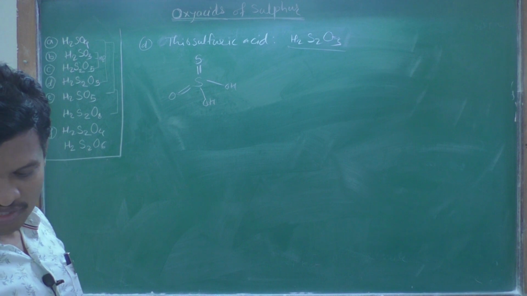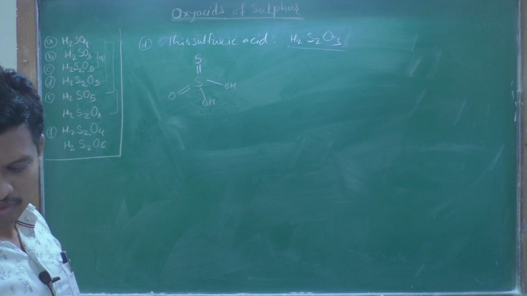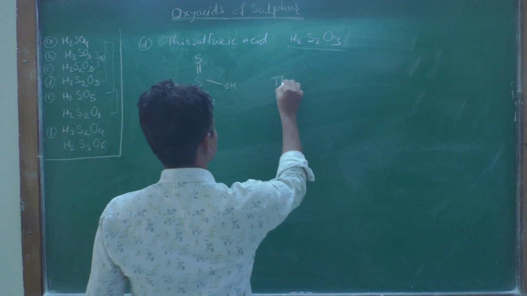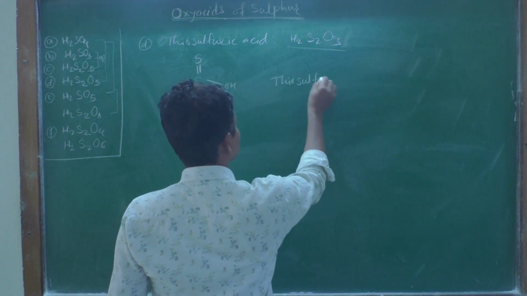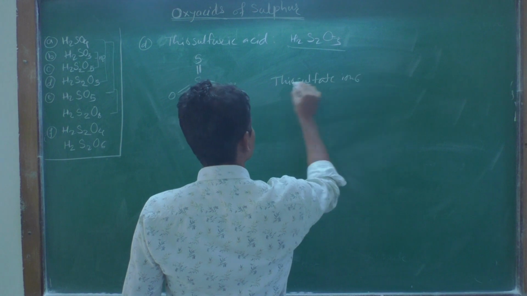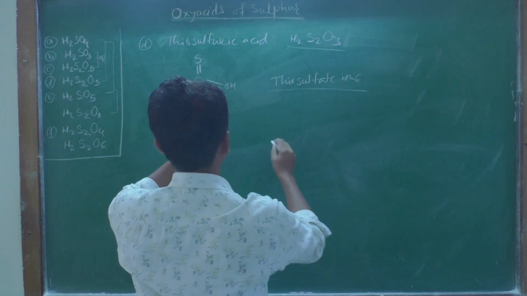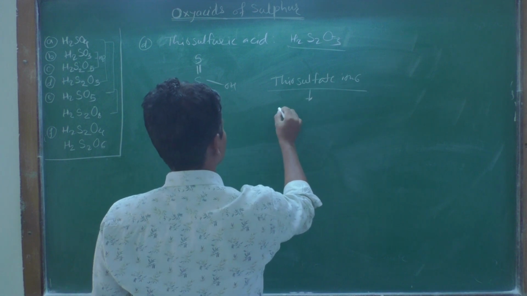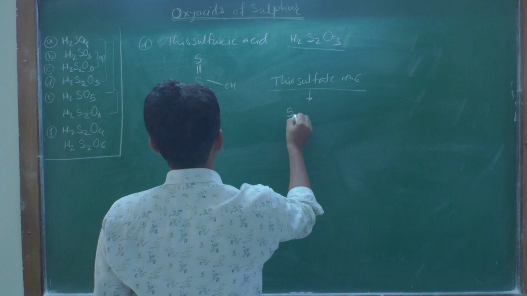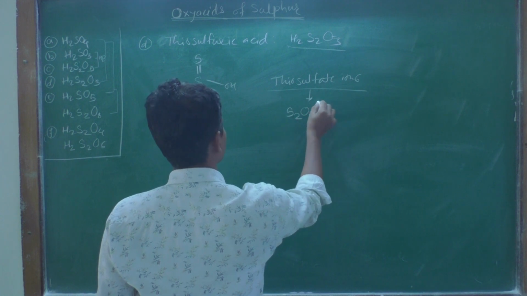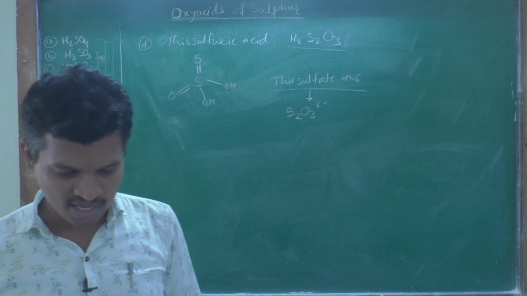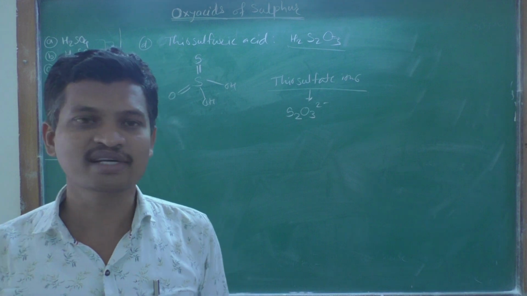Now this thiosulfuric acid gives thiosulfate ions by the loss of these two protons, and the formula is S2O3 2 minus, and these thiosulfate ions act as a reducing agent.